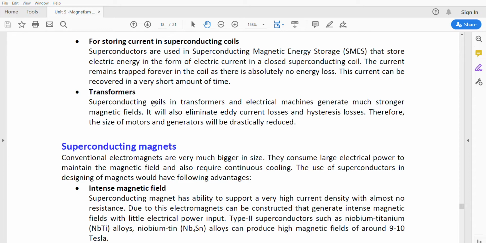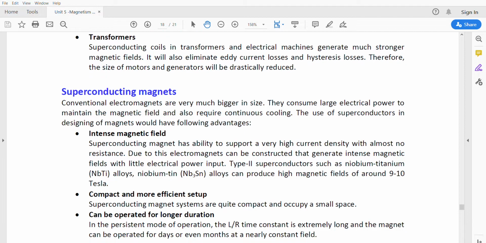Superconducting coils in transformers and electric machines generate much stronger electric and magnetic fields. They also eliminate eddy current losses, that is heat losses, and hysteresis losses are avoided using the superconducting current. Therefore the size of motors and generators will be drastically reduced and the efficiency will be improved.